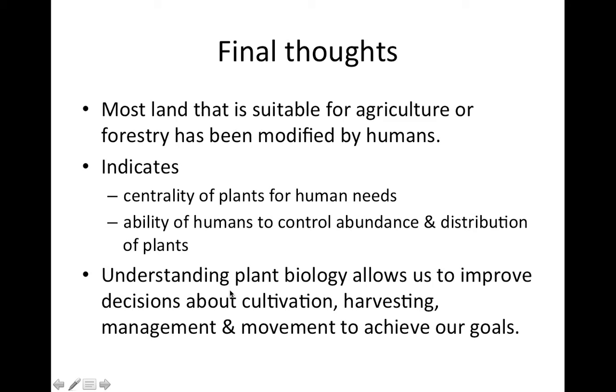Finally, understanding plant biology allows humans to improve our decision-making about cultivation, about harvesting, about management, and about movement to help us better to achieve our goals. So to the extent that we want to make the world a better place for humans, it's important for us to be able to understand the plants that live here too.